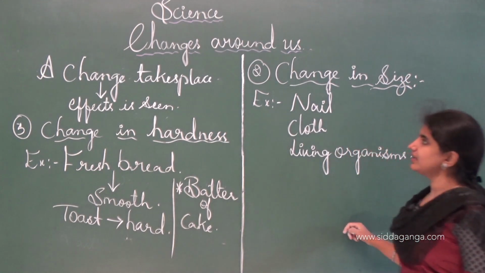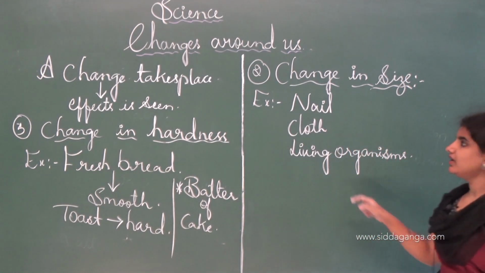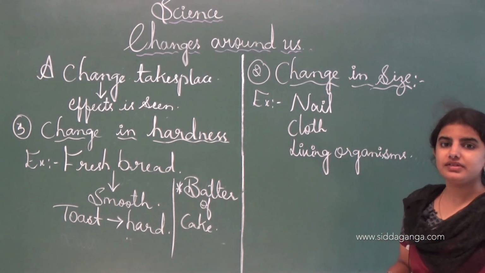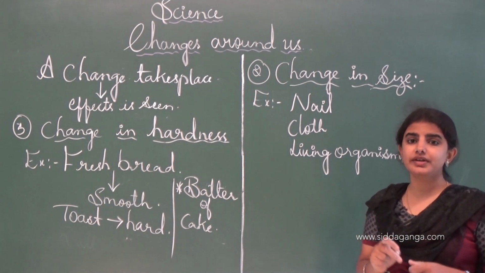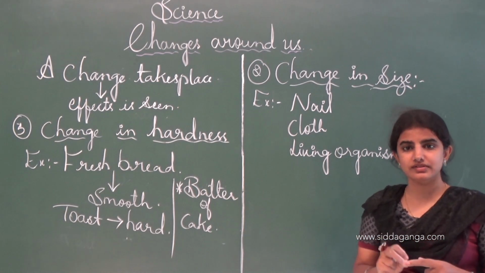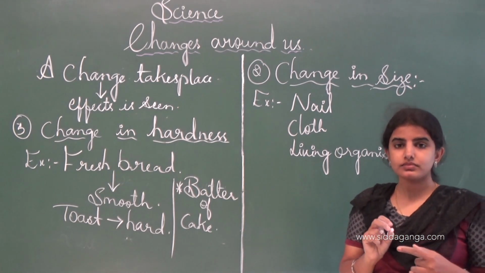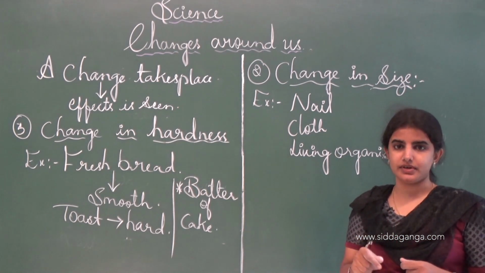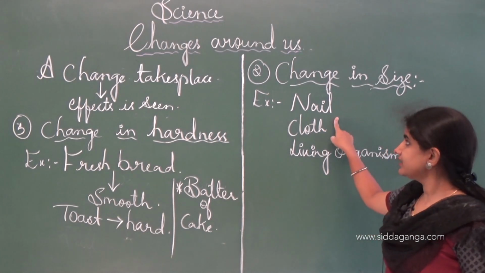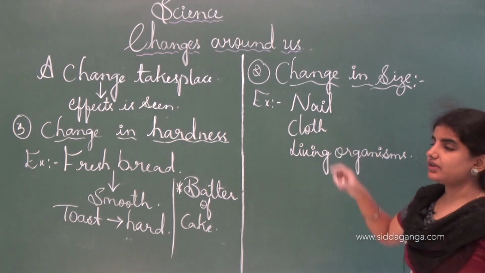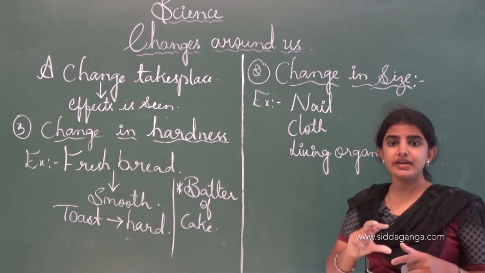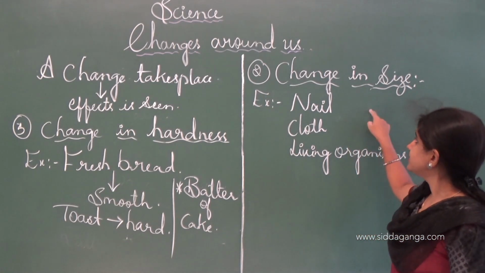See, these are the examples for the change in the size. See, first one is nail. See, the change in the size after the growing of the nail: if the size of the nail increases, then we trim it, and this is the increase we see in our body. See, when the length of the nail increases, we can trim it, and this is how the change in the size.